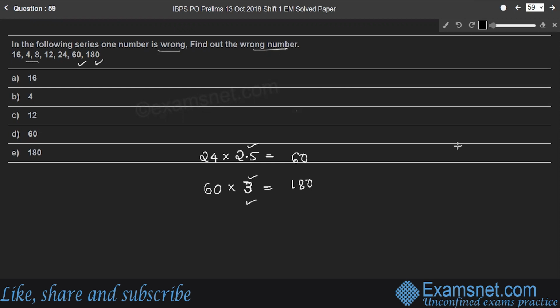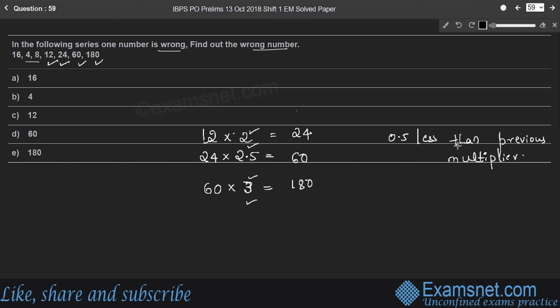Look at the differences, right? So 24, the previous number, is obtained when its previous number 12 is multiplied by 2, right? So look at the multipliers. Here it is 2. That means 0.5 less than the previous multiplier, right?